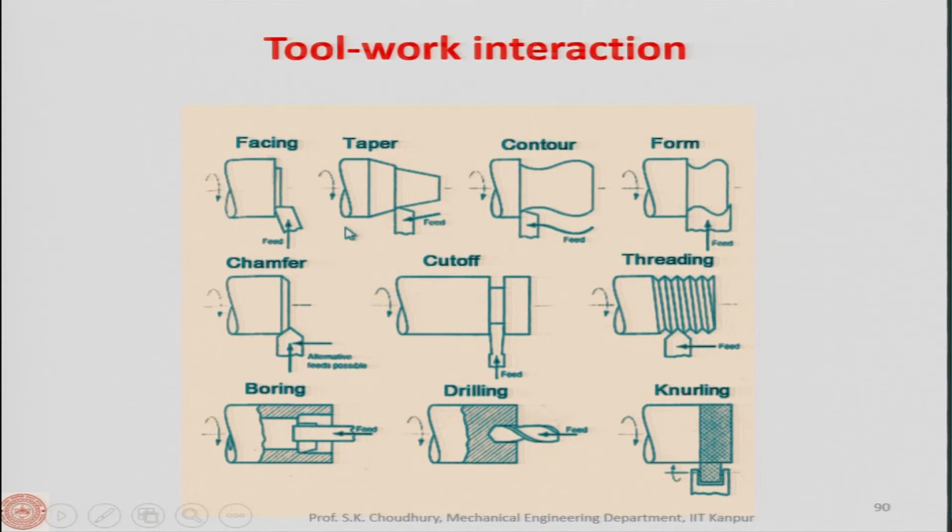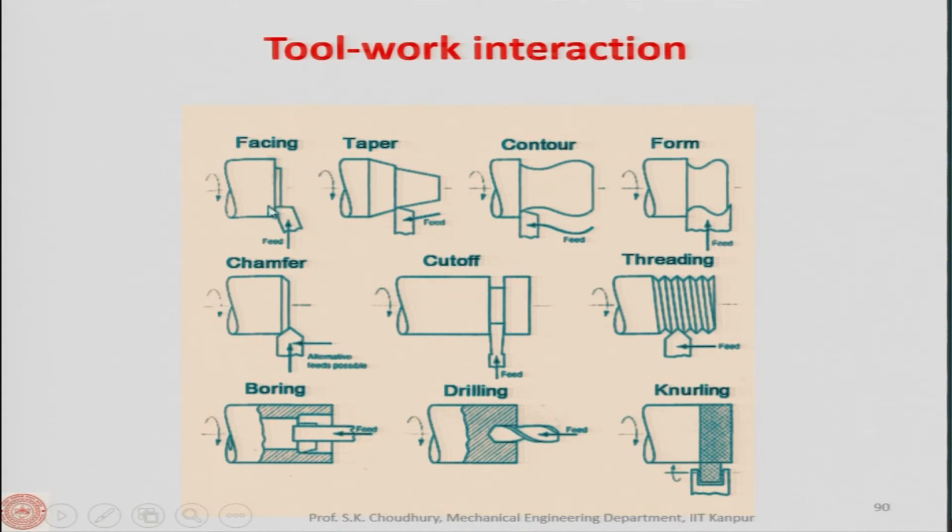And here are the different kinds of surfaces that can be made using the lathe machine. I told you about the cross feed. This is the cross feed that is given here, and particularly here is the tool.